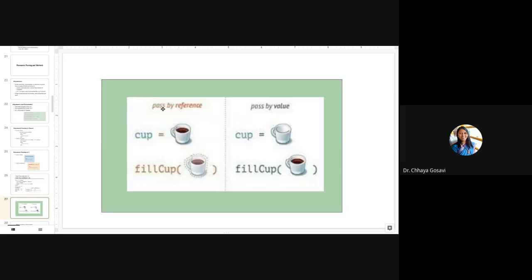Here is one interesting example of call by value and call by reference. In case of call by value, when you call a method fill cup, it will take another cup and fill the contents of this cup into this one. So if you drink the tea from this cup, it will not affect the original cup because these are two different containers containing the same values. But in case of pass by reference, when you say fill cup, you are actually pointing to this cup only. So if you drink tea from it, this will get empty. Or you are using the contents from this cup.